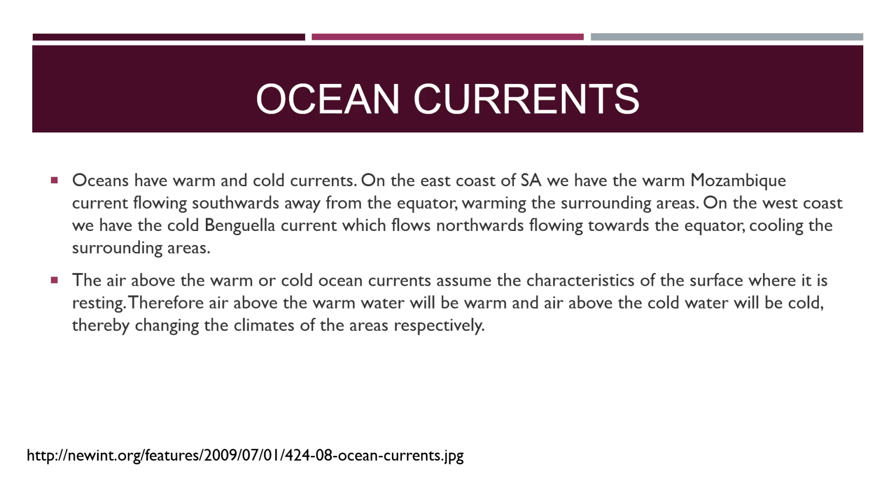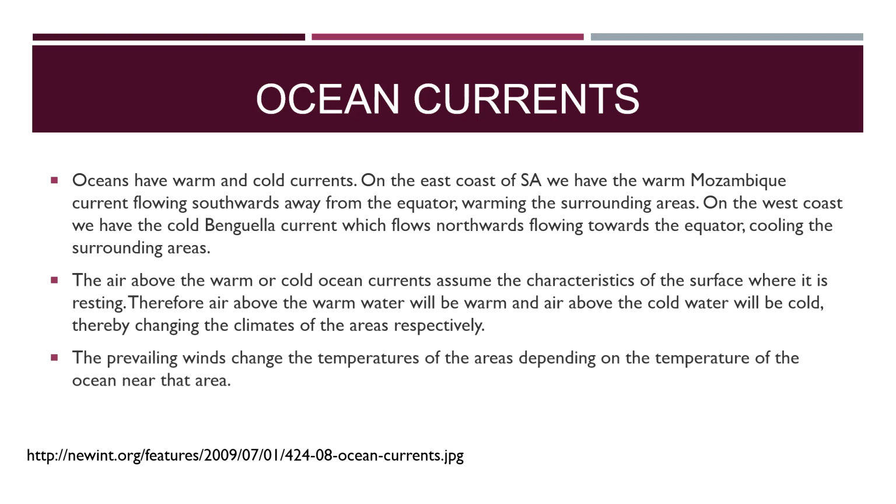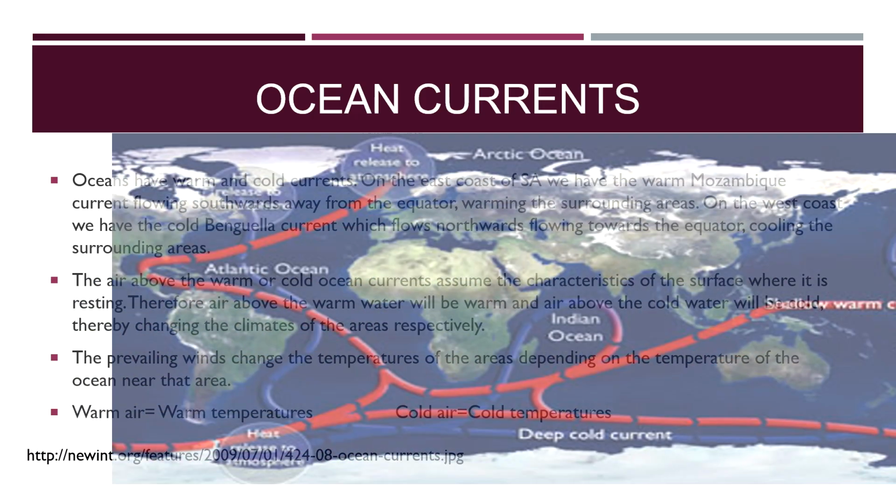Areas next to cold water will be colder, as these ocean currents have that effect on the temperatures. So the prevailing winds change the temperatures of the areas depending on the temperature of, as I said, the ocean near that area. So warm air, again, warm temperatures. Cold air, cold temperatures. All of this is the impact of ocean currents.